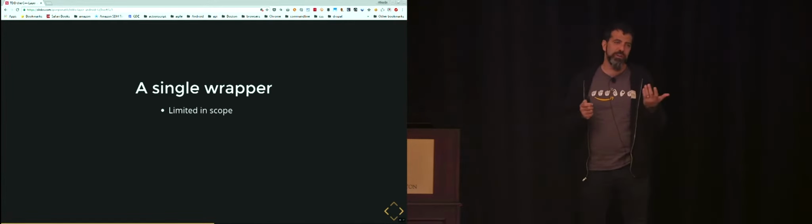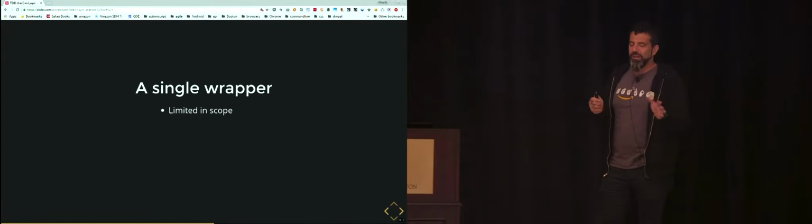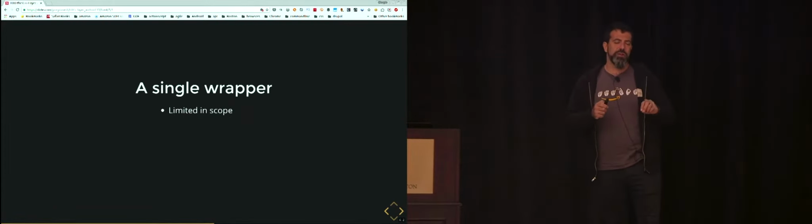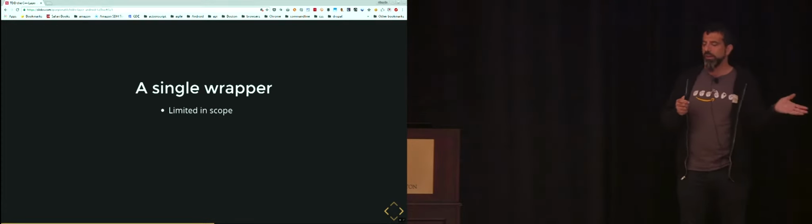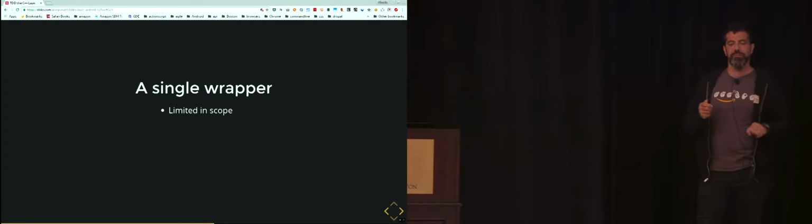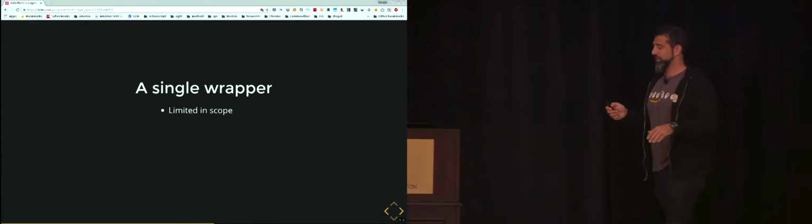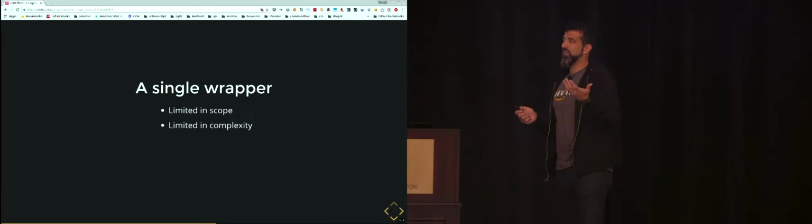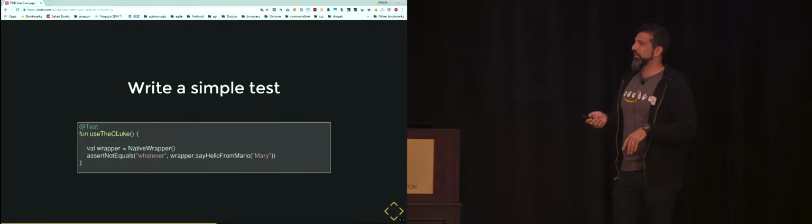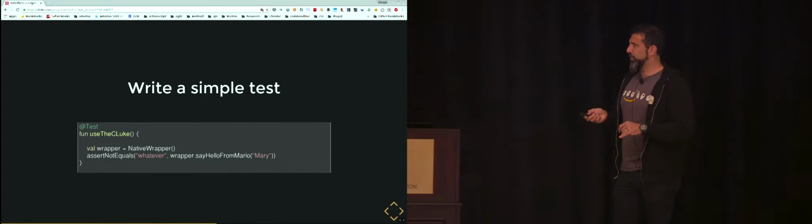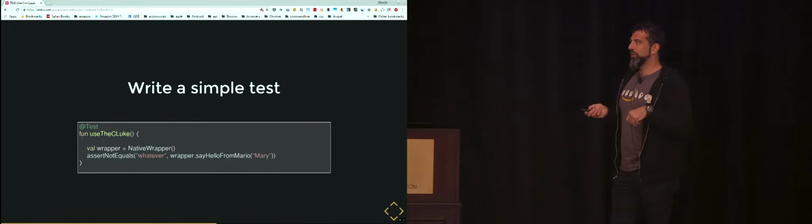So the JNI wrapper, when it's a single wrapper, usually you're limited in scope. It's pretty simple. Maybe you need some additional information, or you have a fantastic algorithm that you found in some paper that does the math that your app really needs, and it's super fast. That's pretty convenient. It's not very complex. You can have some code in it, and you can write a simple test. The test, say, uses the C lib. So we have the wrapper. It's still the same wrapper as before, and we're simply asserting that two strings are not equal.